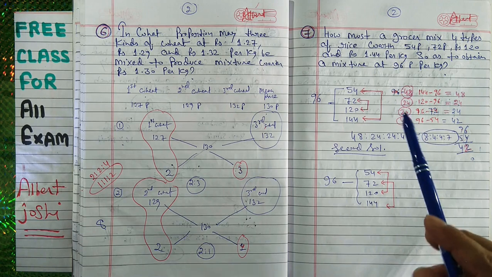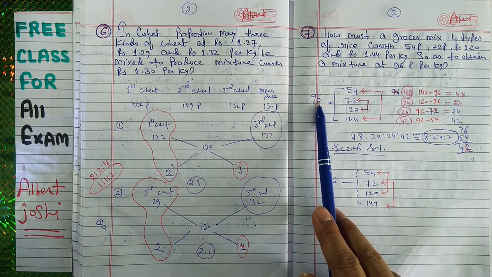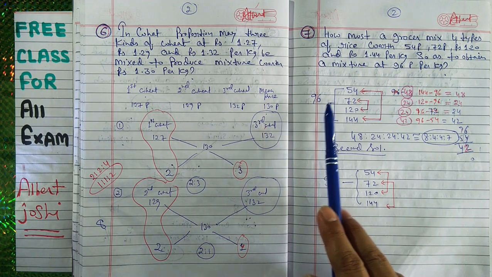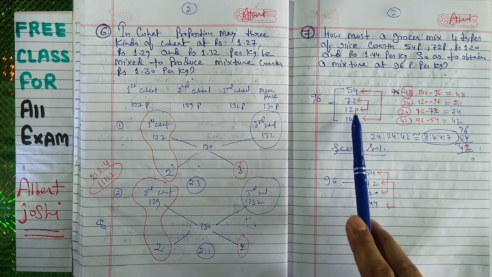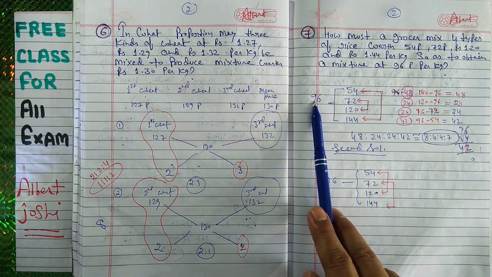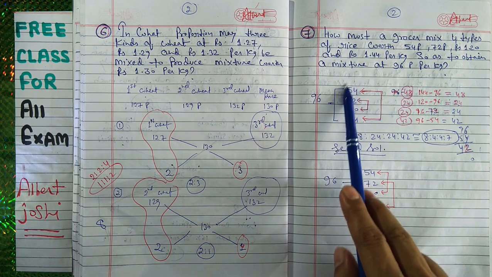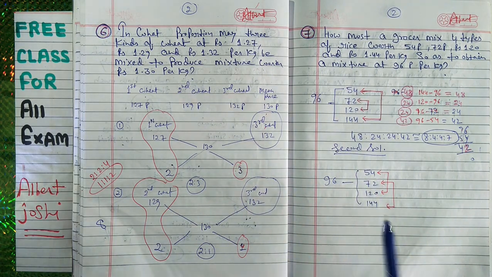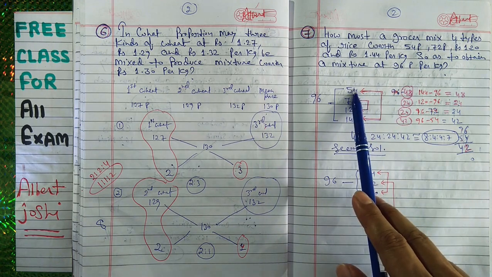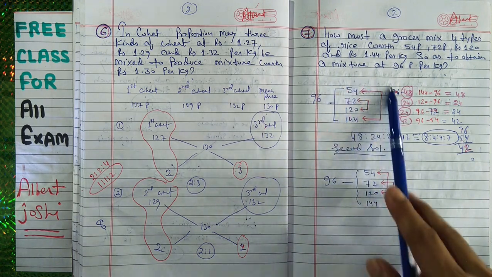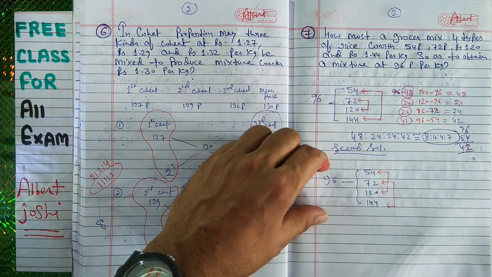Here also you can see that is the greater price. What is the mean price? Mean price is 96. So this value and this value, all three values are greater than this mean value. This value is less than. Okay, here also same thing. So we can use in this problem the first one, this is the first method, and this is another method.